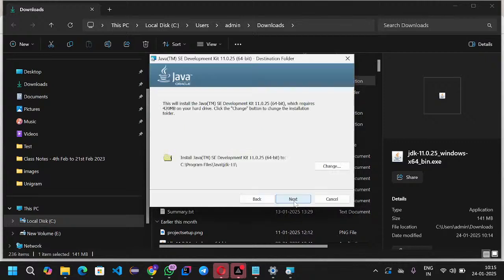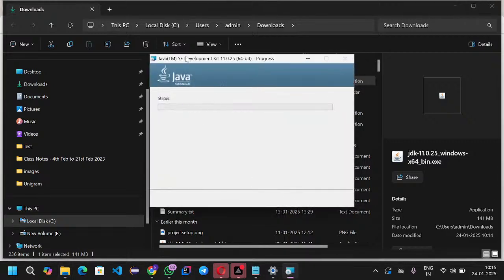Go to Next. This is the default location: C, Program Files, Java, JDK is the default location. I am going with the same location, and you can also go with the same location. It will take the default location, and I am going with Next. So it is installing to my local machine.